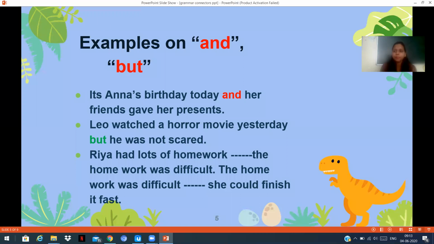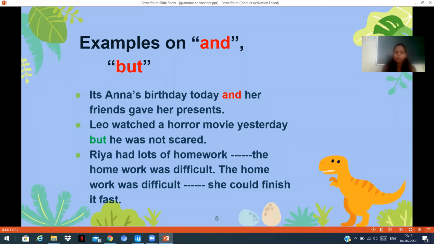Let's see some examples for and, but. It's Anna's birthday today. Her friends gave her presents. What do we use here? Can we say but? No. If you say but, that will become a negative statement. So we say it is Anna's birthday today and her friends gave her presents.